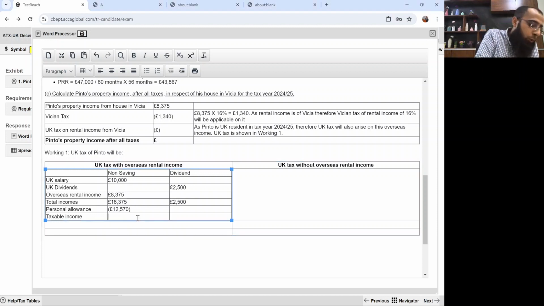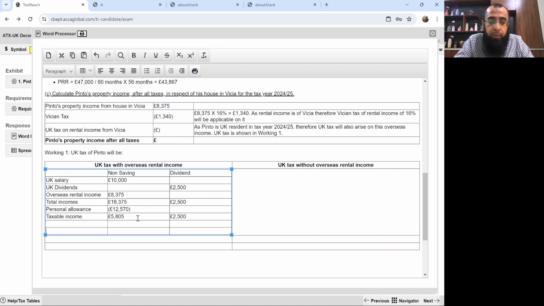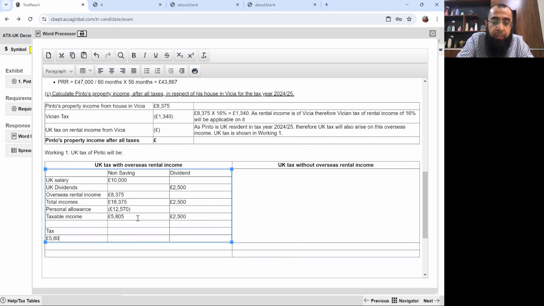So 18,375 minus 12,570 gives £5,805, and here it will be £2,500. Now the tax will be on £5,805, where you will charge 20%. So that will be £1,161.